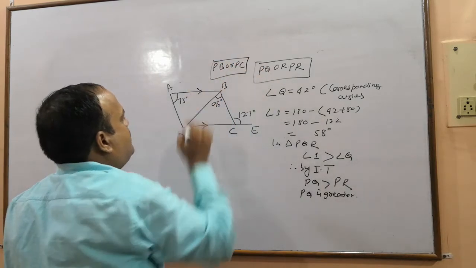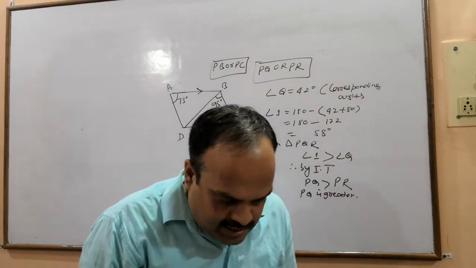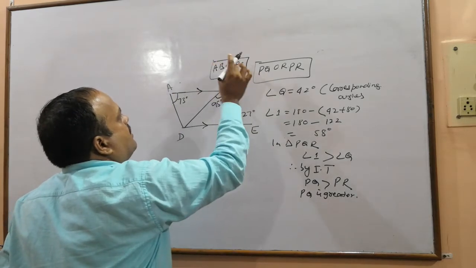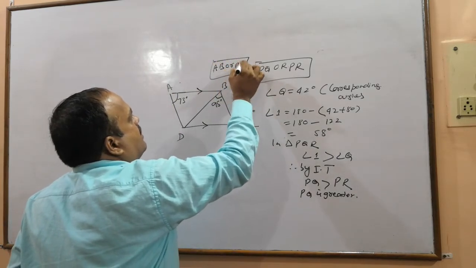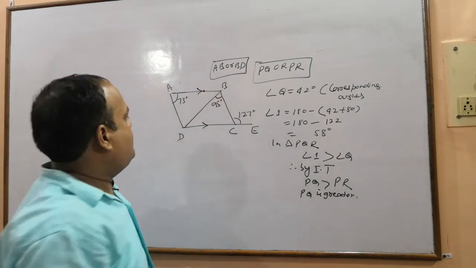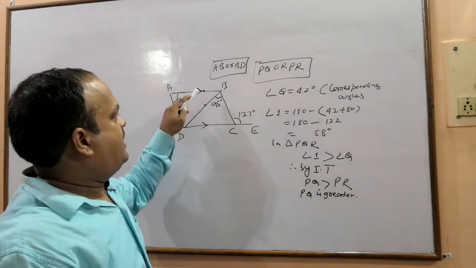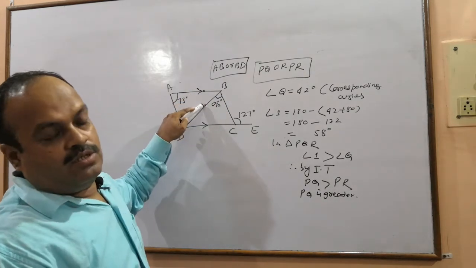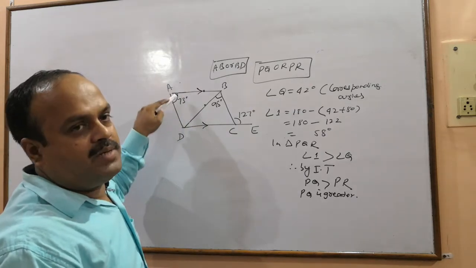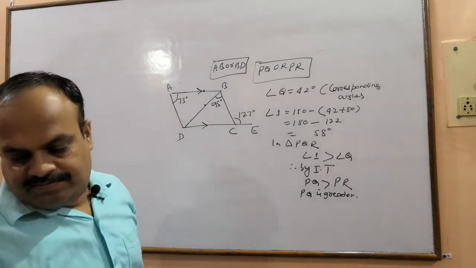Where is AB? This one, BD. So we want to compare these two sides. So for that we need to have these two angles' measurement. इसका तो पता है. This one we will calculate.